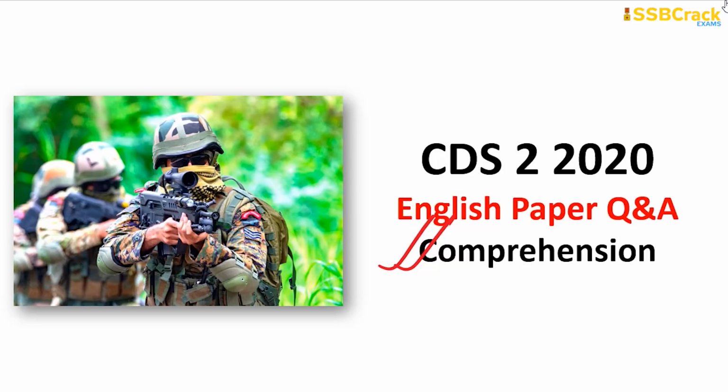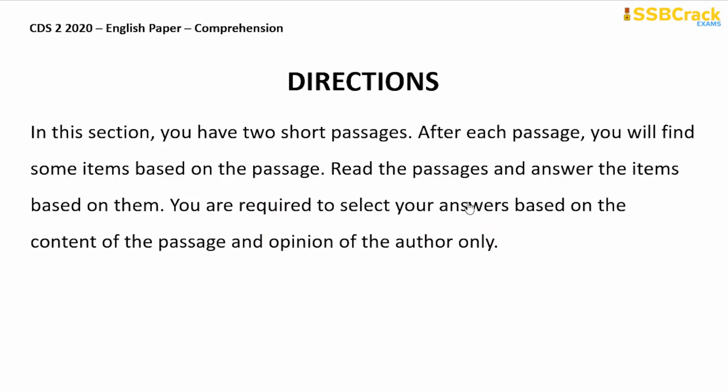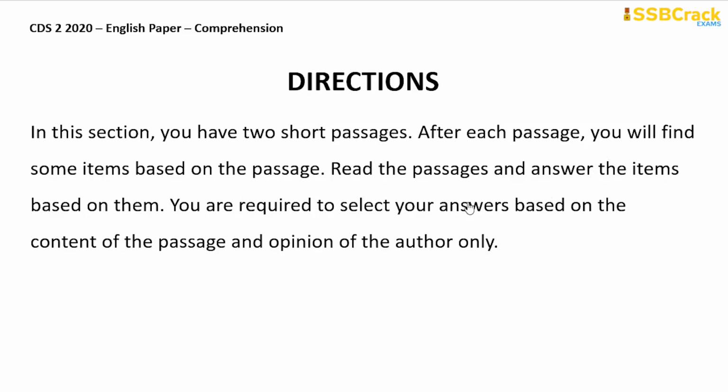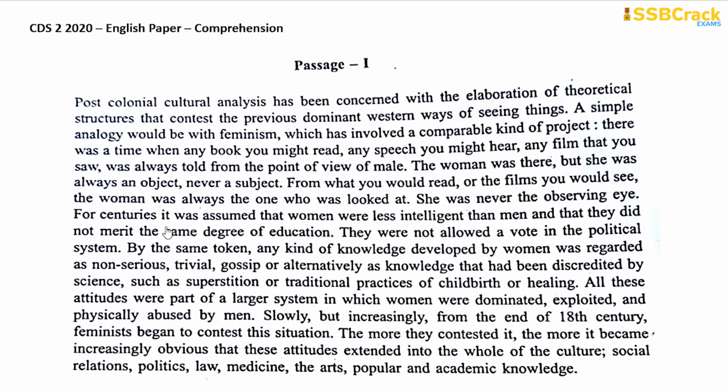So let's start with the comprehension questions from the CDS 2 2020 English paper. But before that, we will first see the directions. In this section, you have two short passages. After each passage, you will find some items based on the passage. Read the passages and answer the items based on them. You are required to select your answers based on the content of the passage and opinion of the author only. So let's start with the first passage that we have here. Quickly, we will just read and then go into the questions.